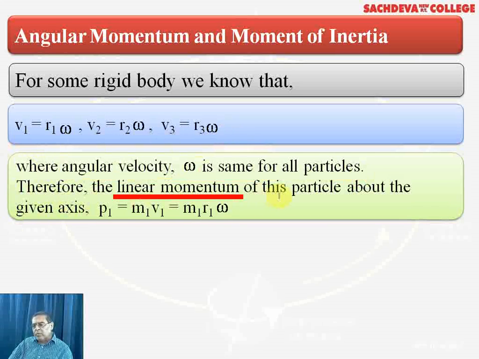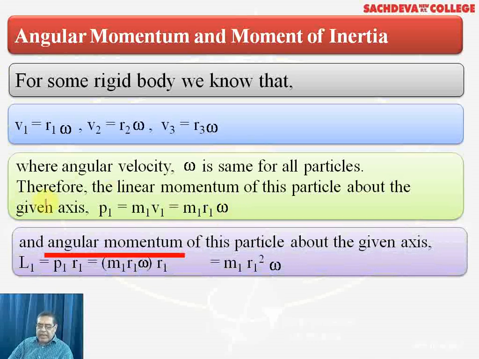Therefore, the linear momentum of this particle about the given axis will be the product of mass and velocity. So, p1 will be m1 v1, and v1 is written as r1 omega, where r1 omega is the linear velocity in terms of the angular velocity. The angular momentum of this particle about the given axis is momentum into radius of rotation.